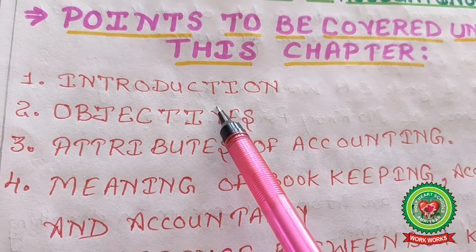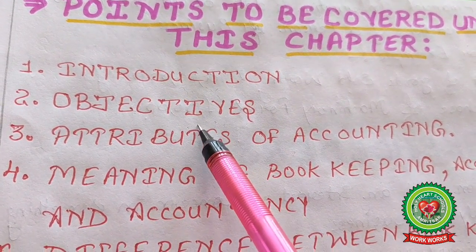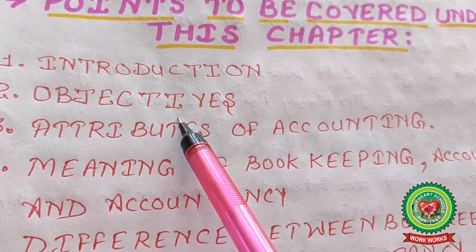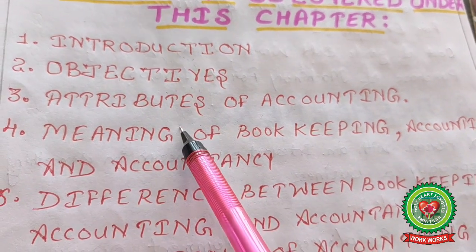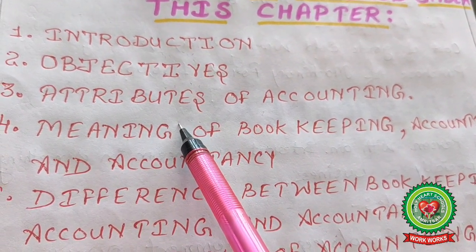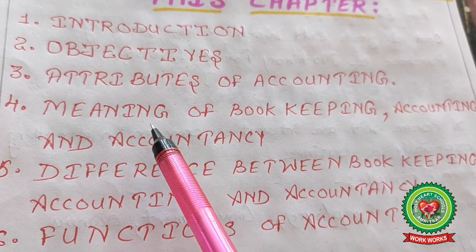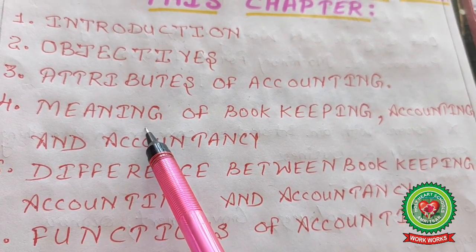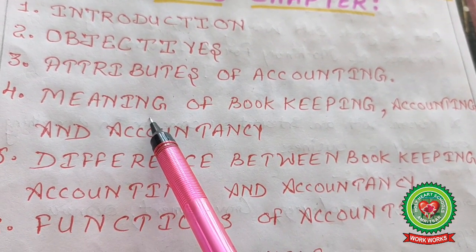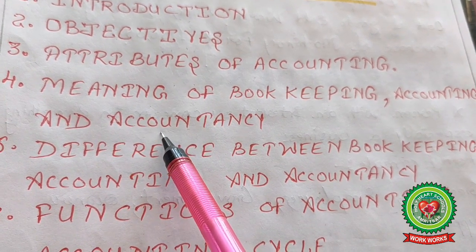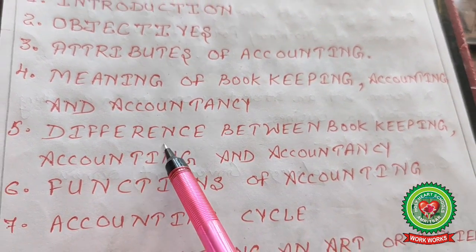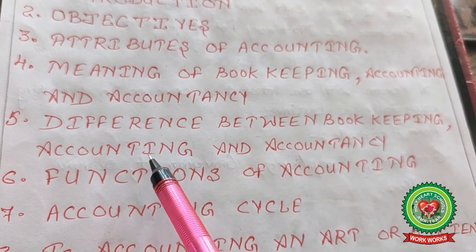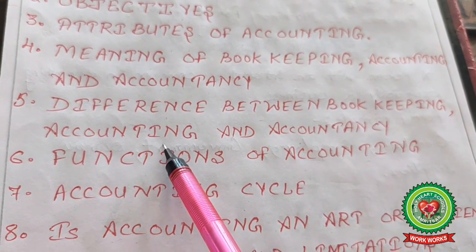Number 1, Introduction. Number 2, Objectives. Number 3, Attributes of Accounting. Number 4, Meaning of Bookkeeping, Accounting and Accountancy. Difference between bookkeeping, accounting and accountancy.